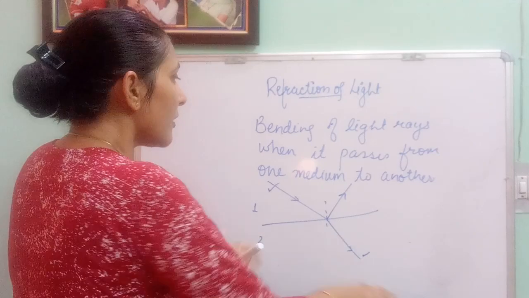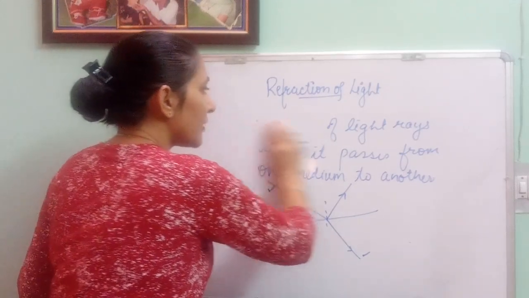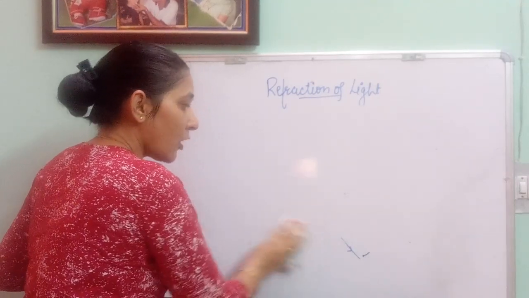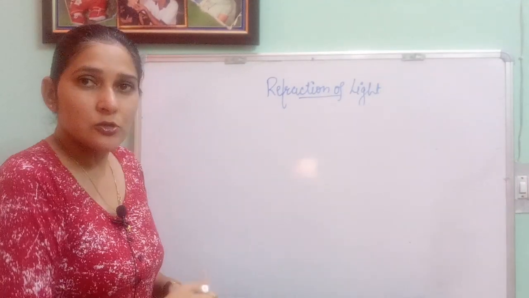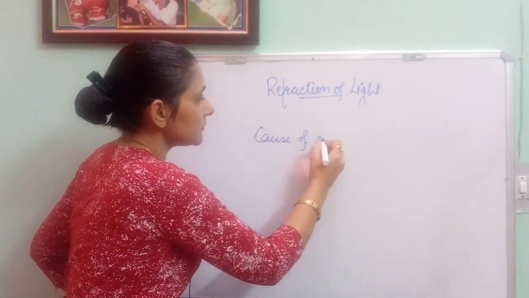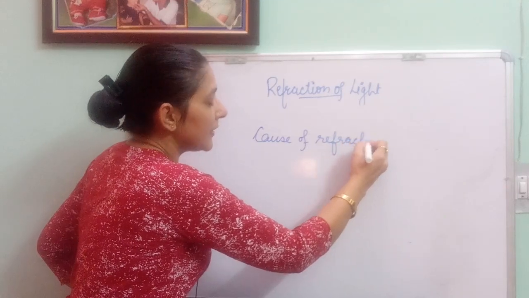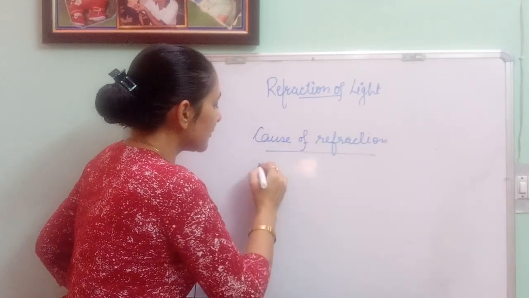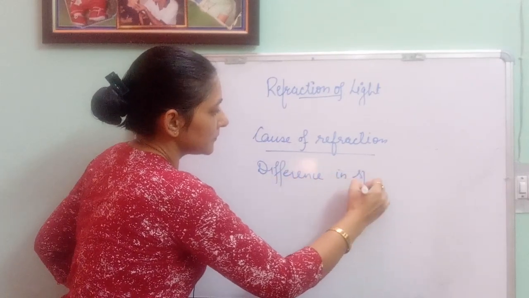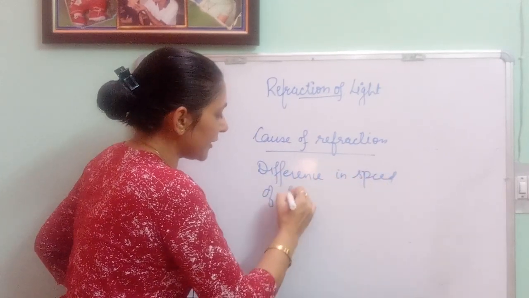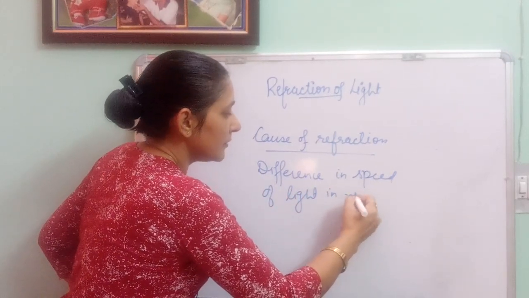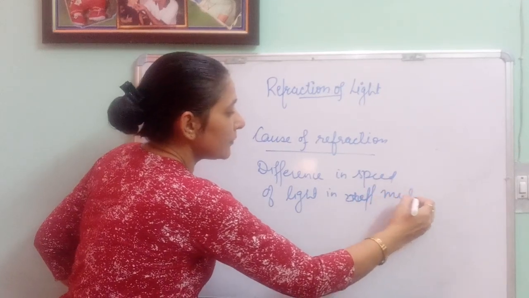Now the question is, why does refraction happen? The cause of refraction is the difference in the speed of light in different media. So what is the cause of refraction? The difference in speed of light in different media. What does it mean?